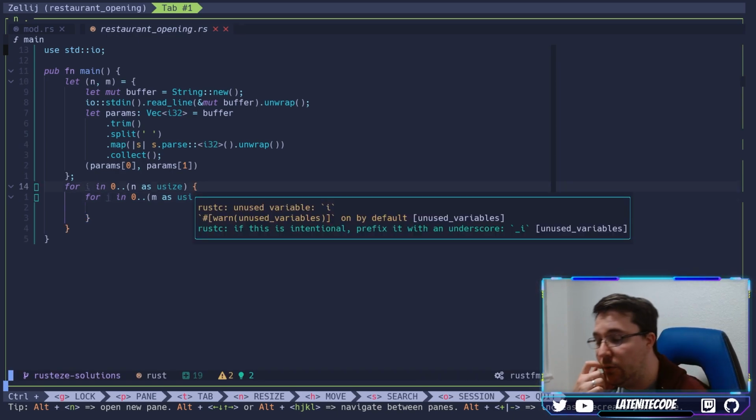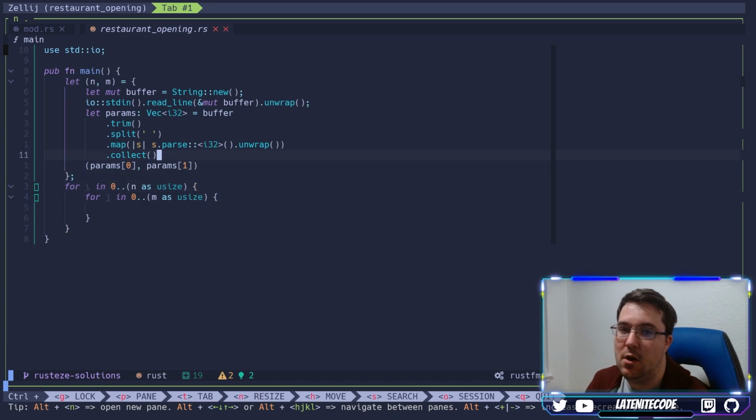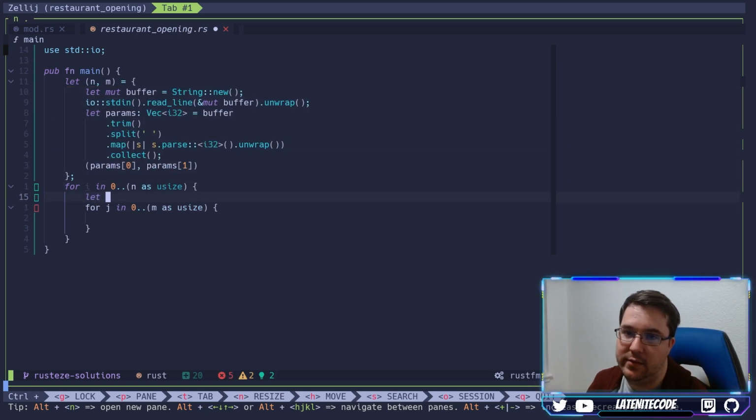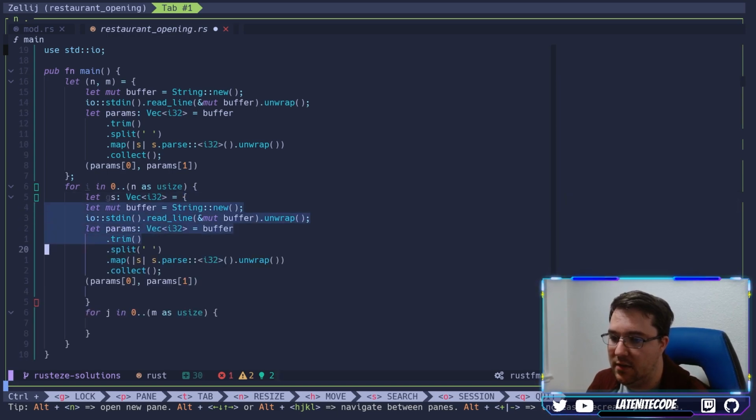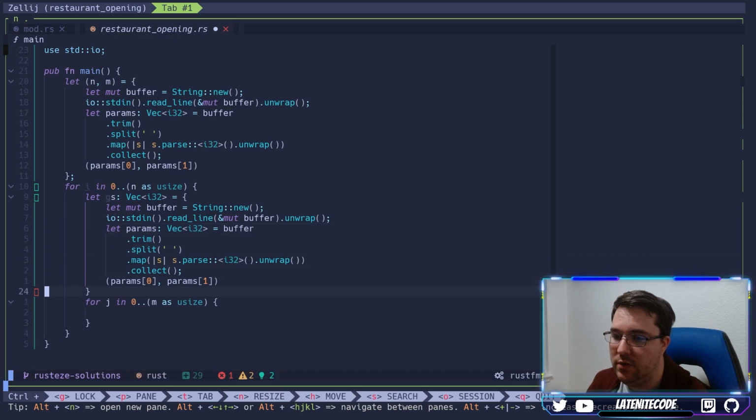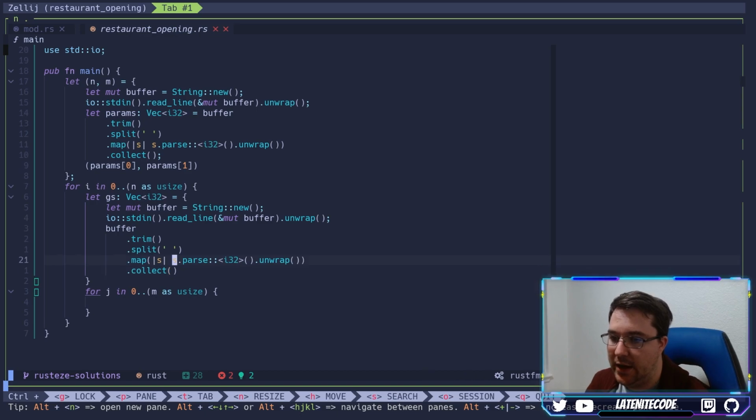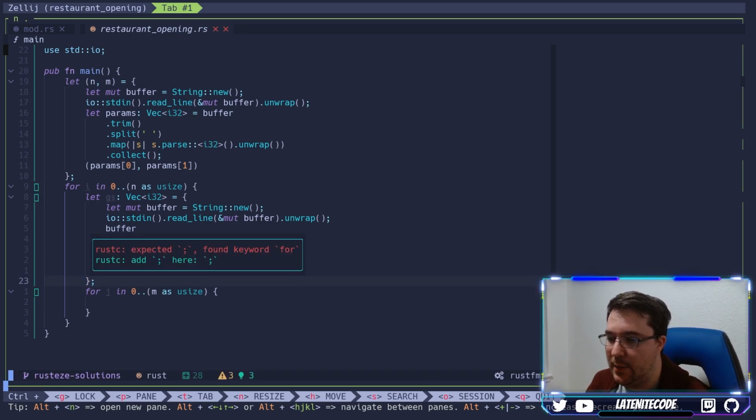Nice. And what we're going to be doing is reading all these values in, and since they're all coming in off of a single line, one of the things I can do real quick is take this logic and set up my x's, let's just call it, or g's. Maybe g's would be a good way to call it here. So we can set up our g's, which is just a vector of i32s, and paste in this code that we're using before to do the exact same solution, where our g's, which is that line, will be a new buffer. We read it in, we trim it, we split it, we map it, we collect it. And then I'm just going to return this collection, so that way we actually get our g's as that particular vector.